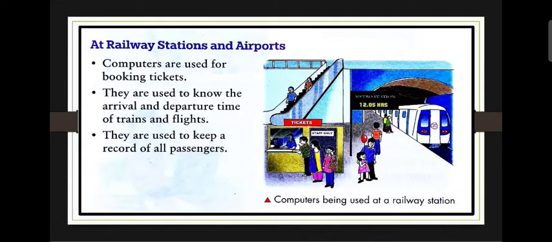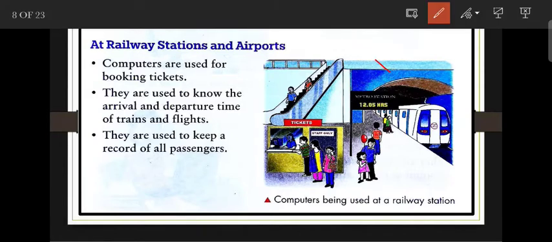Next is at the railway station. This is the image of a railway station. Computers are used for booking tickets. We all know that we can easily book tickets by using a computer. Next, they are used to know the arrival and departure times of trains and flights. They are used to keep a record of all passengers. So mainly a computer is used for booking tickets at the railway station, for departure and arrival times of trains and flights, and to keep a record of all passengers.